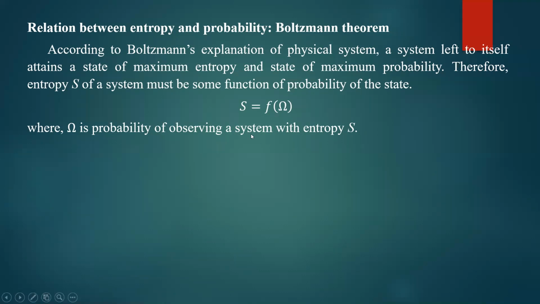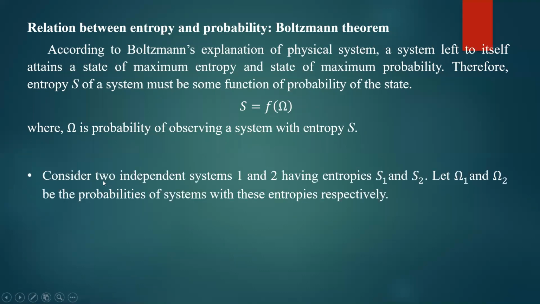Now to prove this Boltzmann's theorem, consider two independent systems, 1 and 2. Let us take two systems, system 1 and system 2, having entropies S1 and S2. System 1 has entropy S1, system 2 has entropy S2. Let omega 1 and omega 2 be the probabilities of the systems with these entropies respectively.